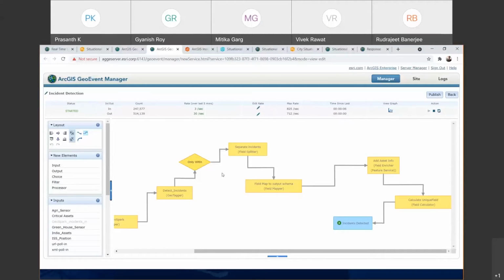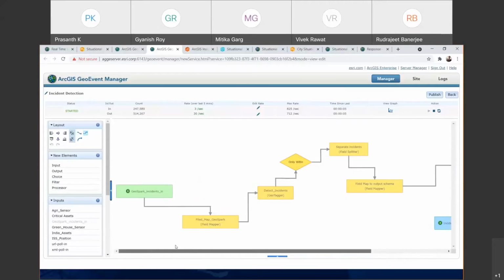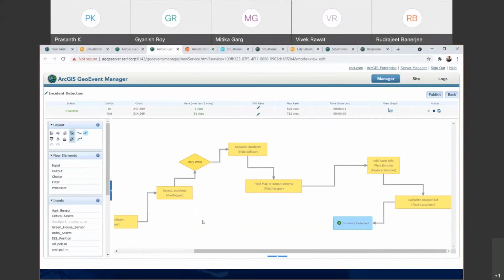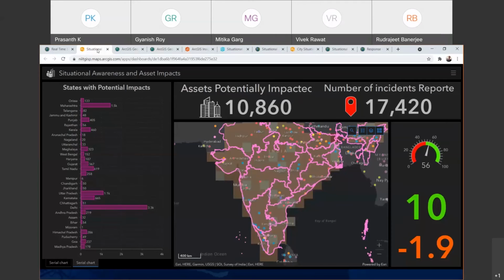Here I have used the GeoSpark feed, and I have used a geotagger processor, and I have configured that to filter my incidents, which are only related to my assets, and I'm enriching that with my critical asset information and disseminating that information back to my web application. Hence, I'm getting this feature service enriched with the incident information along with my asset information. So this specific workflow allowed me to subscribe to a real-time feed and disseminate that information into my solution workflow, and I could configure that into my operational dashboard.